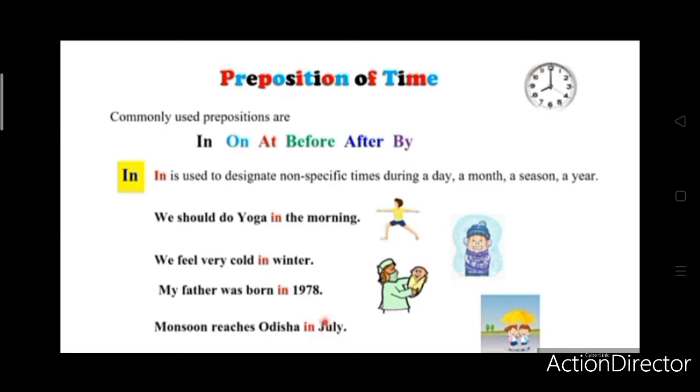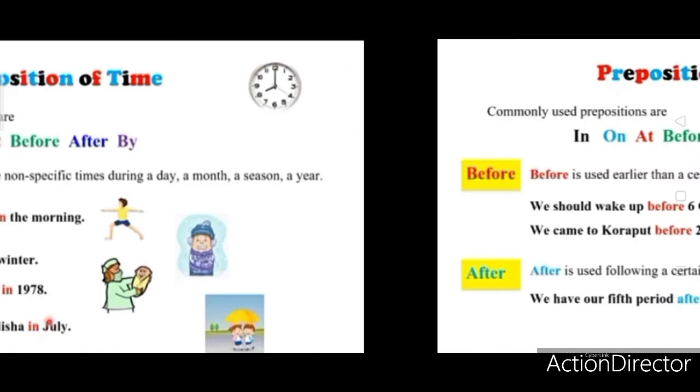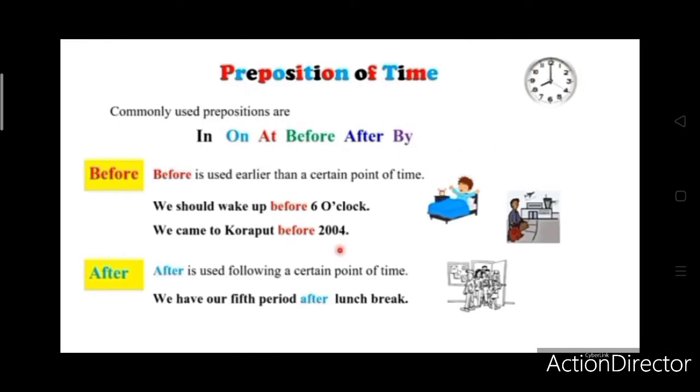My father was born in 1978. Here they are mentioning the whole year, the entire year 1978. Monsoon reaches Odisha in July. In July, at any time, but in the month of July, it will reach. Okay, preposition of time.